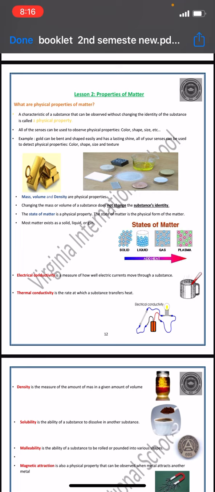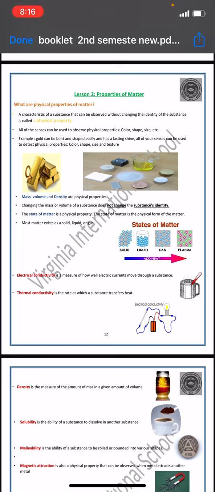And also the mass and volume, how much it weighs or how much space it takes up. This also can be described through the senses, so this is a physical property. So changing every factor in this physical property, like changing the color, the shape, the mass and volume, will not change the substance's identity. So this is the clue that this is a physical property and not a chemical property.